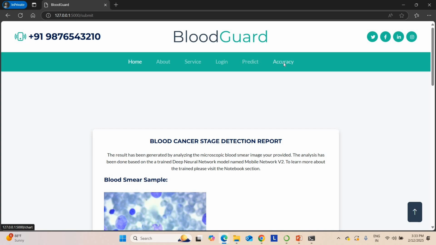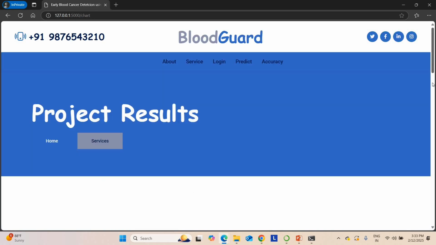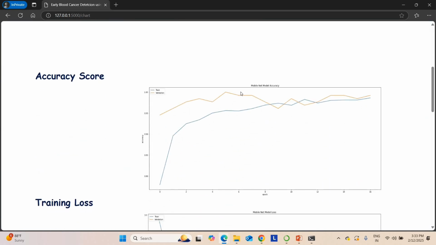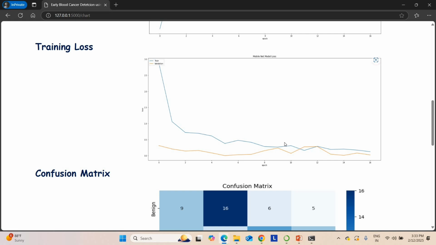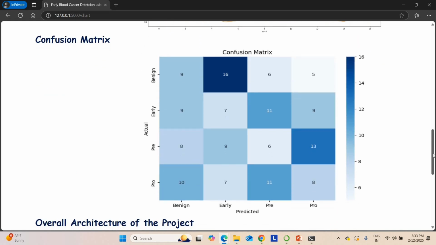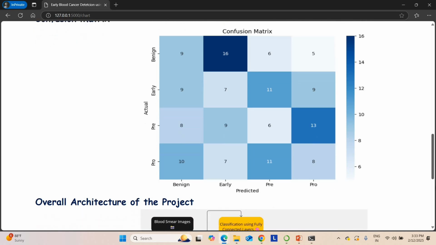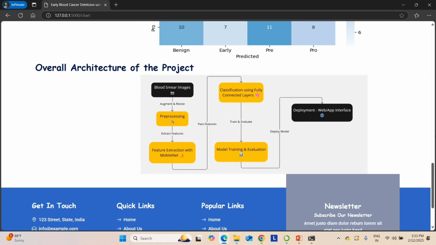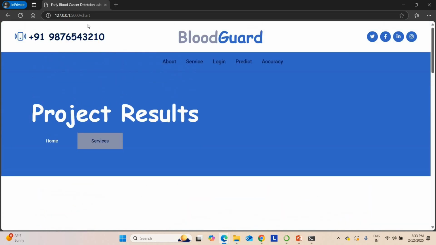Okay, go for the accuracy. You can check the overall accuracy of this project. As I mentioned earlier, you are getting 98.6% accuracy. The training loss is also 0.3% only, which is very low. This is the confusion matrix for this project, the overall confusion matrix. This is the architecture of the project. This project is completely built as a web application using Flask.